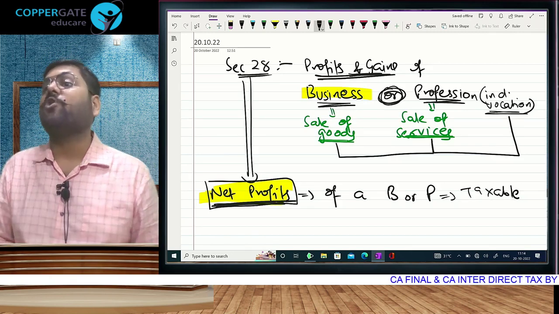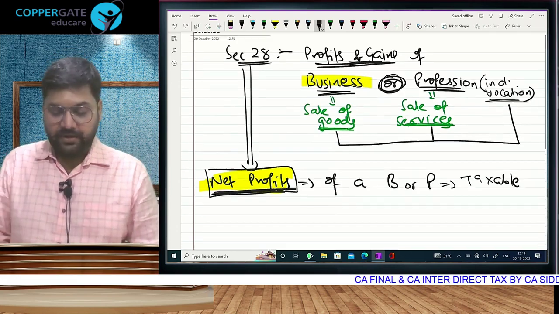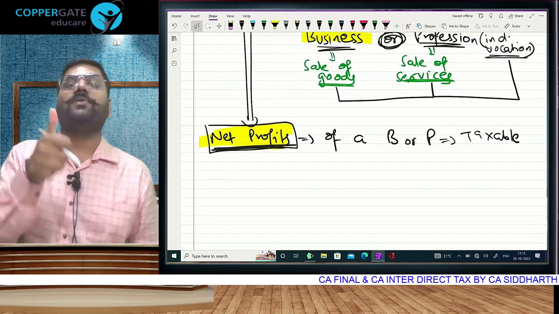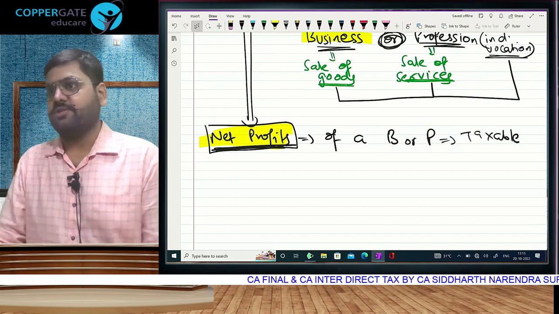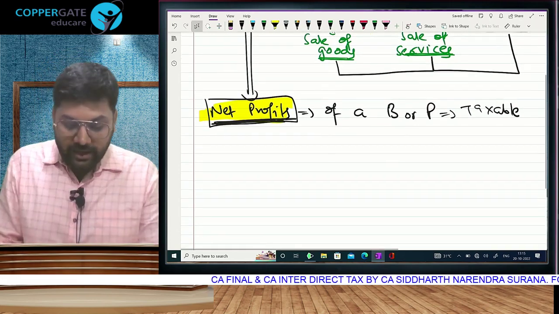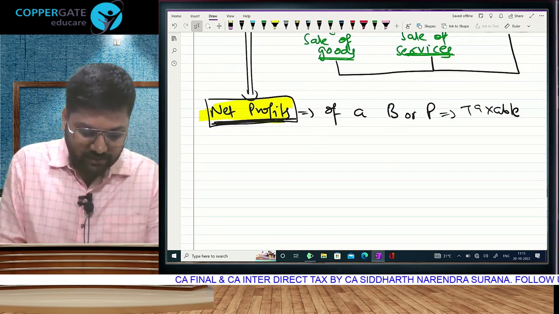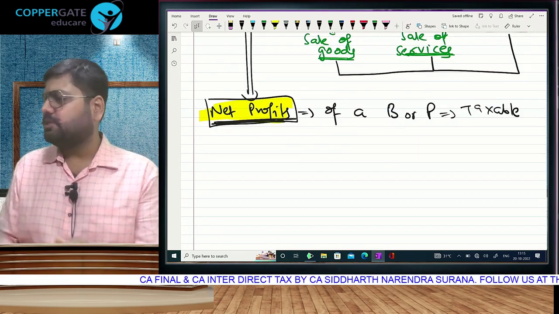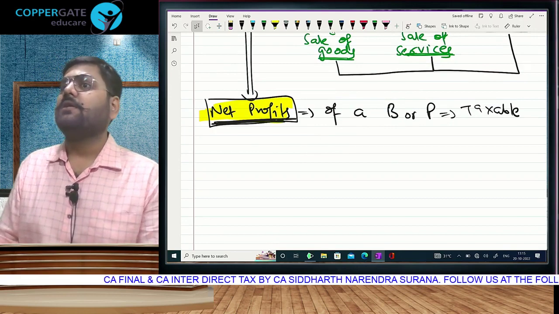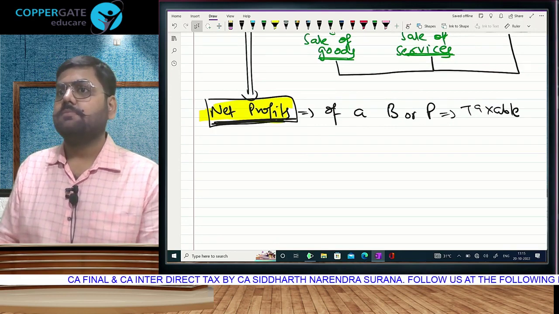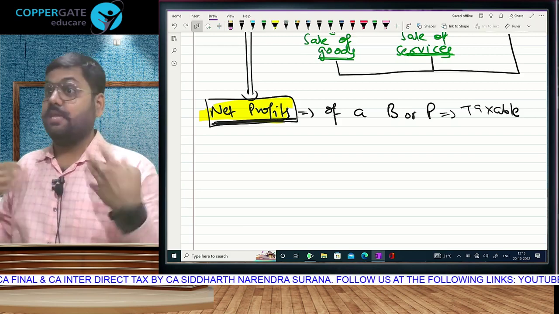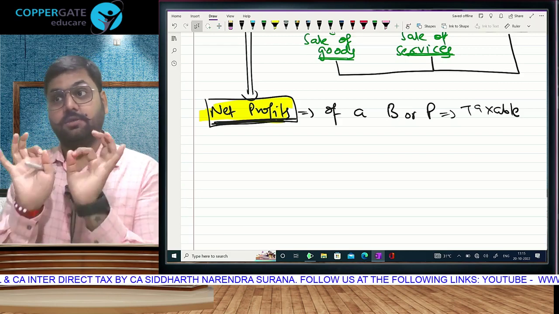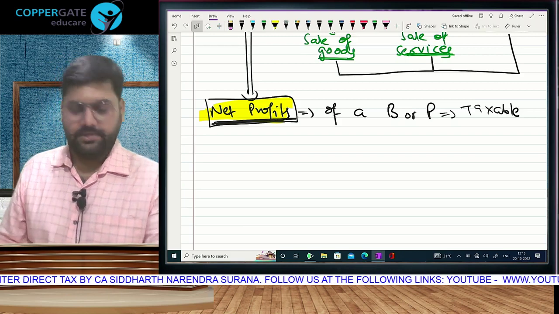You have to pay tax on the profit, because income tax ka thumb rule principle is we always tax you on the net income, never on the gross income. And if net profit is taxable income, can I conclude that for a business or profession, the net profit is taxable income? Net profit is taxable income. That's the charging, that's the law. So that's the charging section. Net profit is taxable. Chaliye, take.